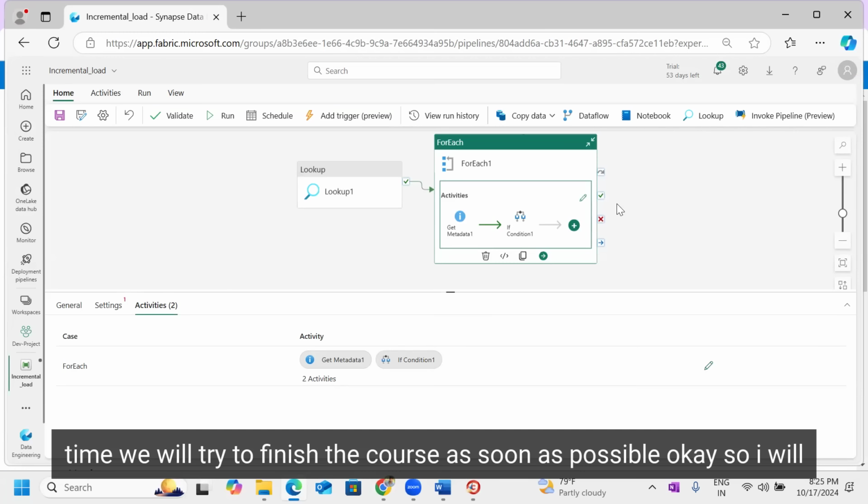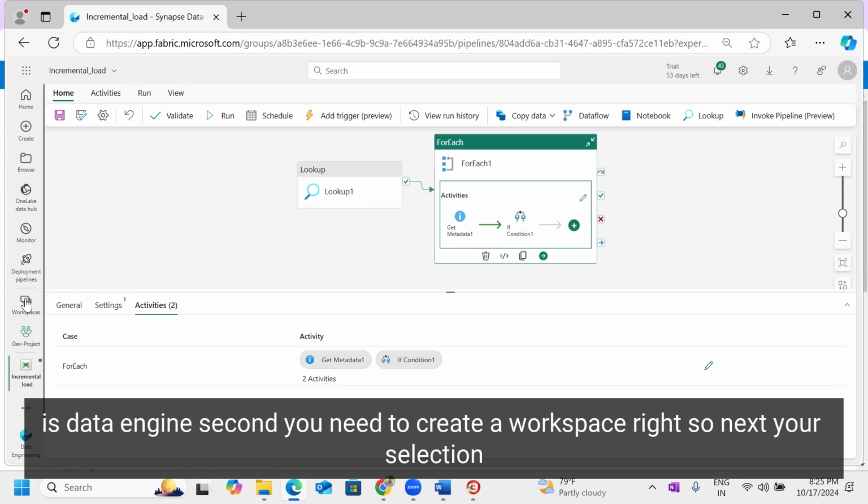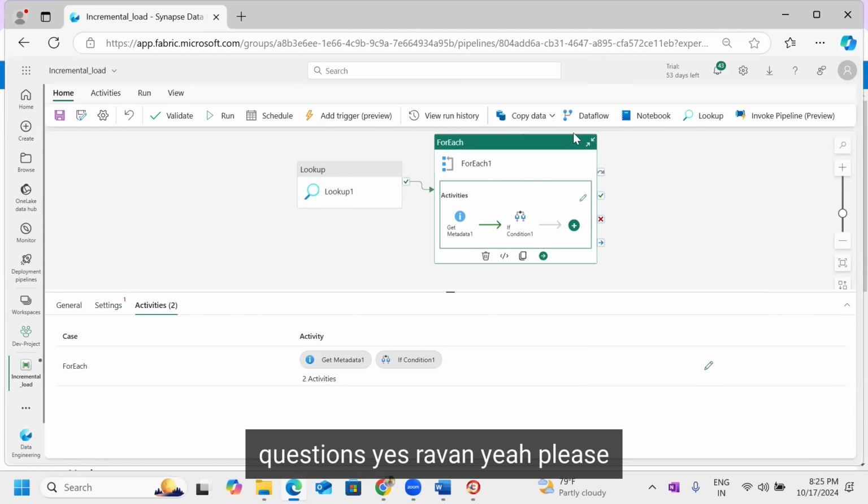Okay, so I will explain these components, the hierarchy, by tomorrow. The first one is data engineering, second you need to create a workspace, all right? Next, your selection, either Spark notebooks or a data factory, you need to select it. Okay. Any questions?